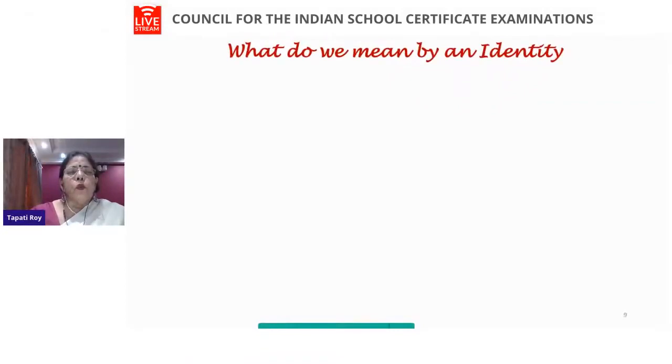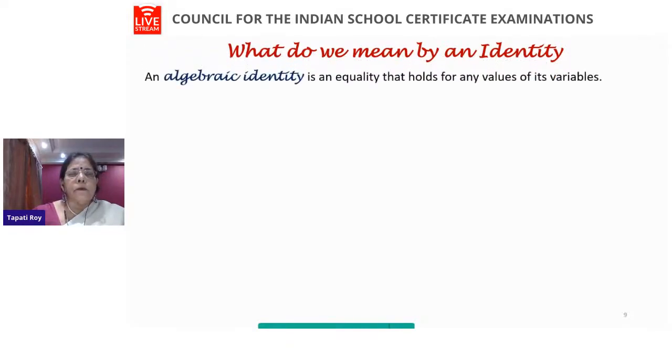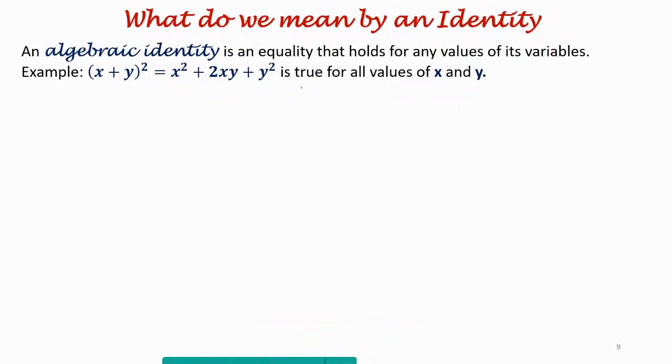Now we come to what we mean by an identity. We'll start with a bit of algebraic identity. What is an algebraic identity? An algebraic identity is an equality that holds for any values of its variables. What does it mean? Let us see. You are familiar with this identity: x plus y whole square is equal to x square plus 2xy plus y square. We are saying it is true for all values of x and y. Why should I accept that it is an identity and true for all values of x and y?